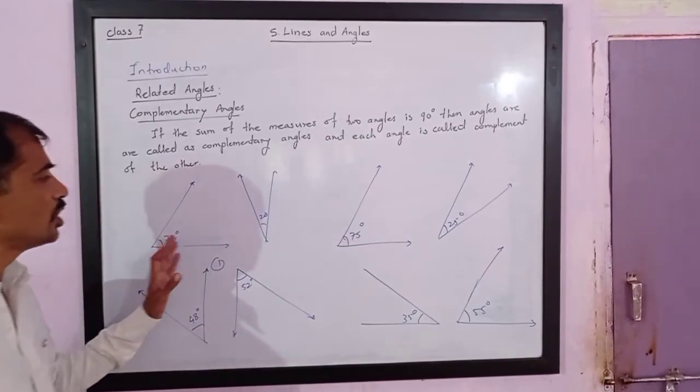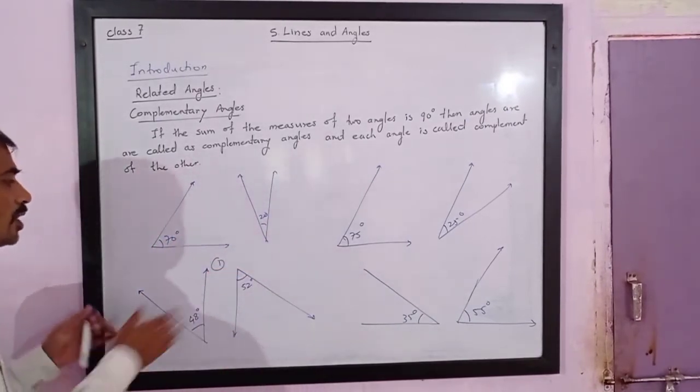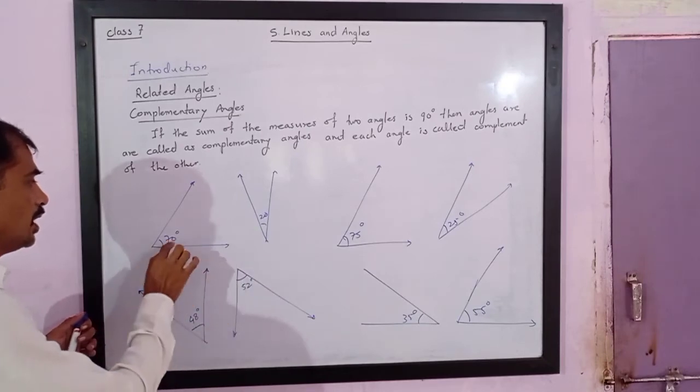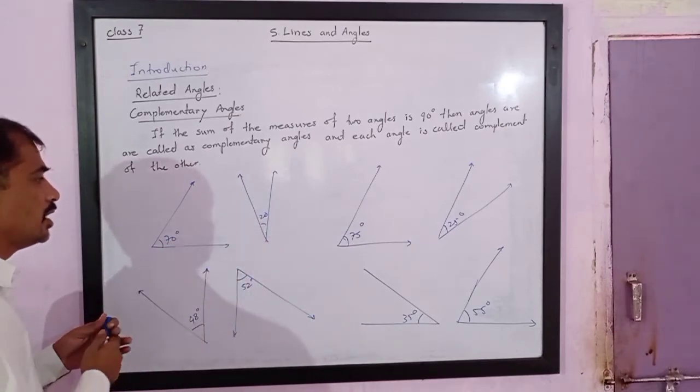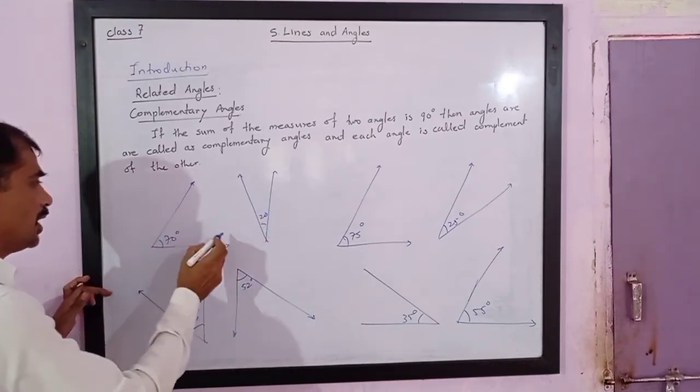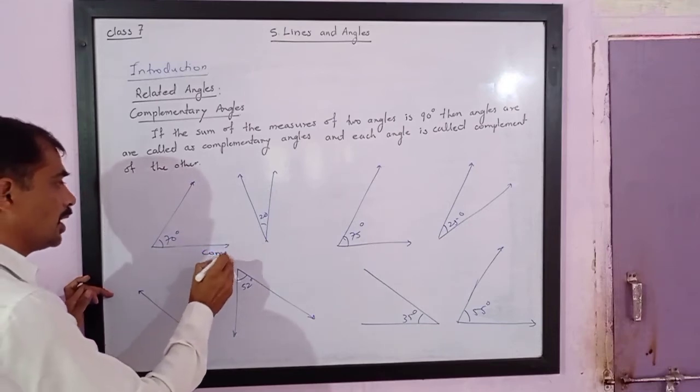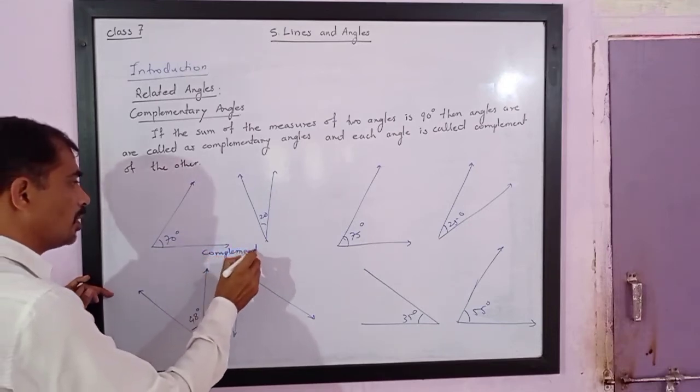Dear friends, we ask which of the following pairs are complementary angles. So first is 70 and 20. 70 plus 20 is 90 degrees. So this pair is complementary angles.